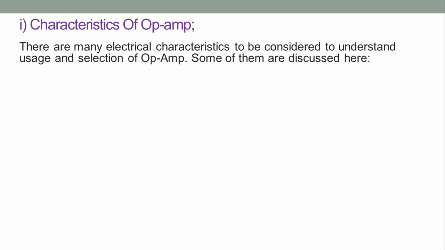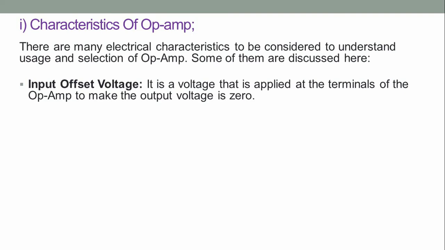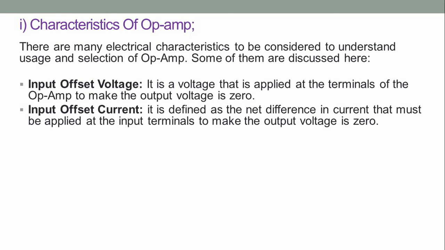There are many electrical characteristics to be considered to understand the usage and selection of the op-amp. Some of them are discussed here. Input offset voltage. It's a voltage that is applied to the terminals of the op-amp to make the output voltage zero. Input offset current. It is defined as the net difference in current that must be applied at the input terminals to make the output voltage zero.